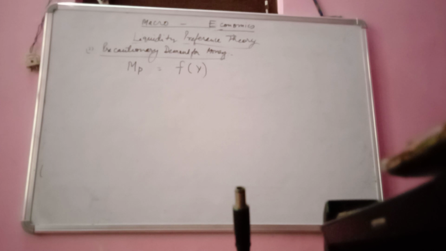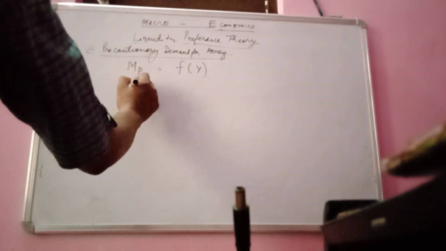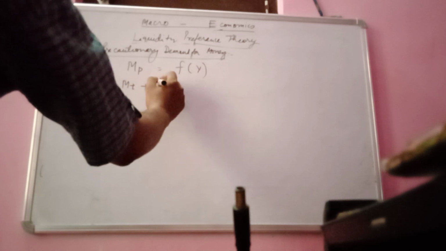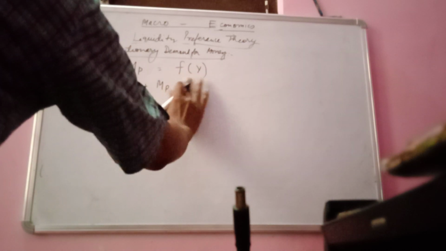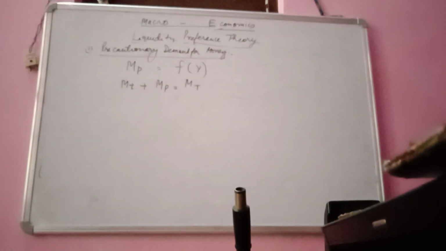The transaction and precautionary demand for money are functions of national income, and this can therefore be expressed by adding both terms: MT, the transaction demand of money, and MP, the precautionary demand of money, giving us M capital T, while MT is interest inelastic. So what is it?